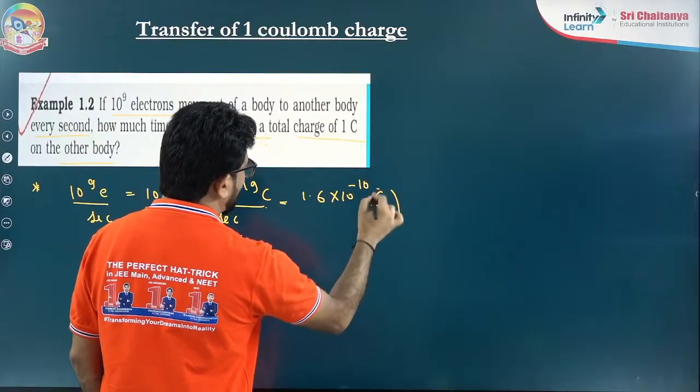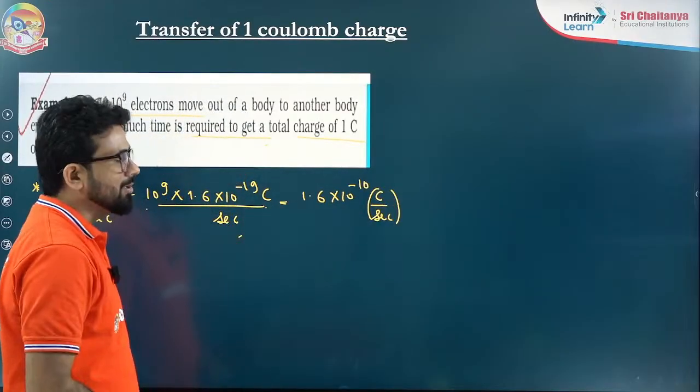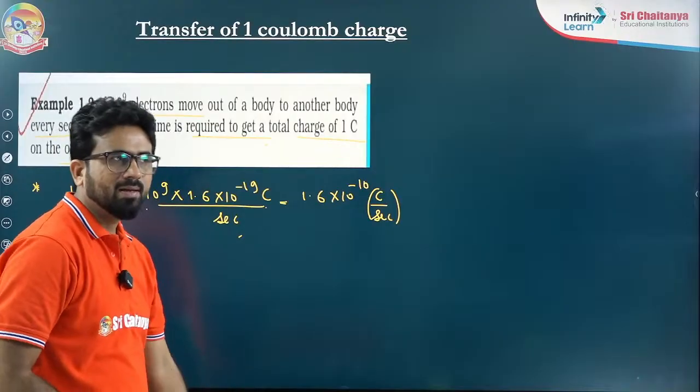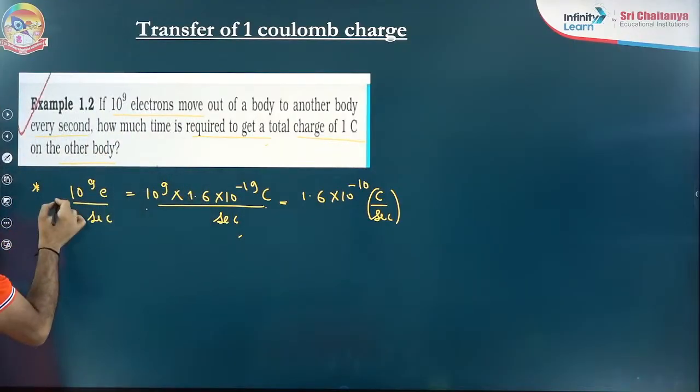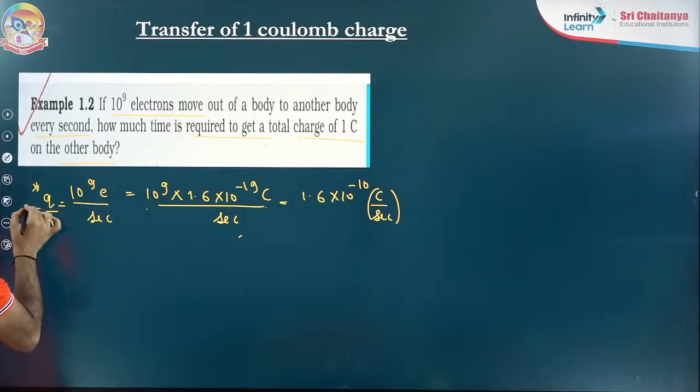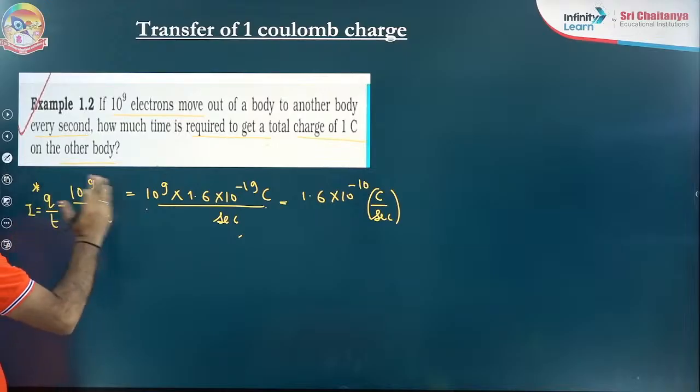Coulomb per second. Just now I told you, charge per unit time, or charge divided by time, is nothing else but current actually. So I know the current. Current is actually given to you. This Q by T is given to you, that is, we can say current. Current is given to you.